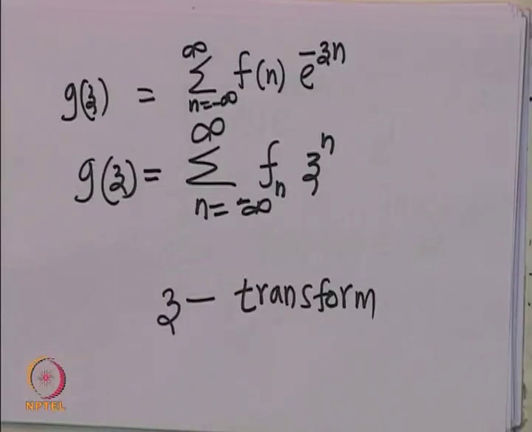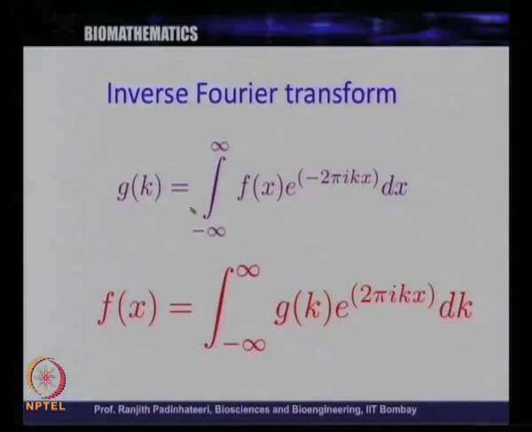So, to summarize, essentially what you have to look at is just this slide. Here you have Fourier transform and inverse Fourier transform. You have a function f of x, and that can be converted to a function of k, g of k, in this particular fashion, and that can be inverted to get f of x back. So, if you know f of x, you can get g of k. If you know g of k, you can get f of x in this particular fashion. This is the essential summary of Fourier transform, and it has a lot of usage in different fields.